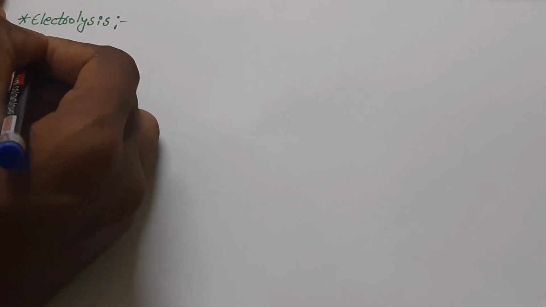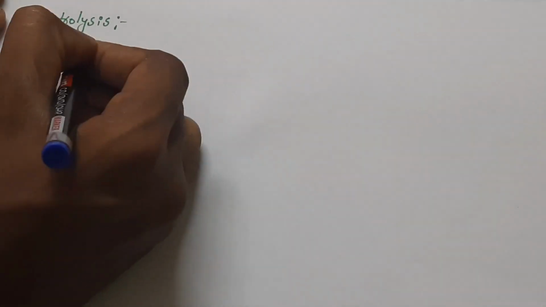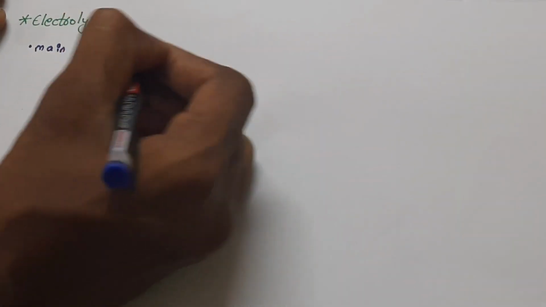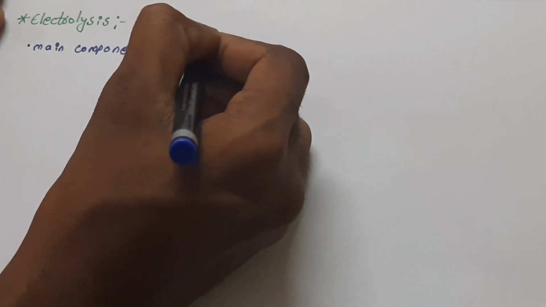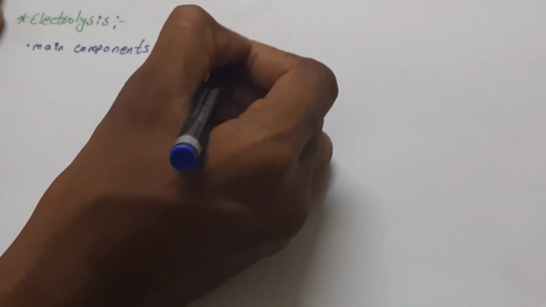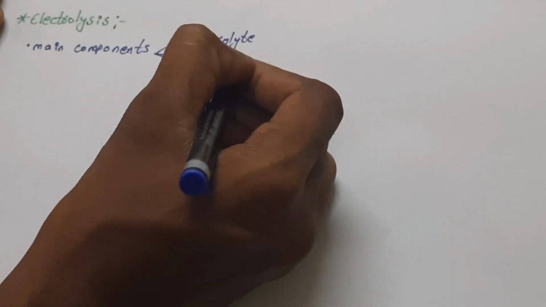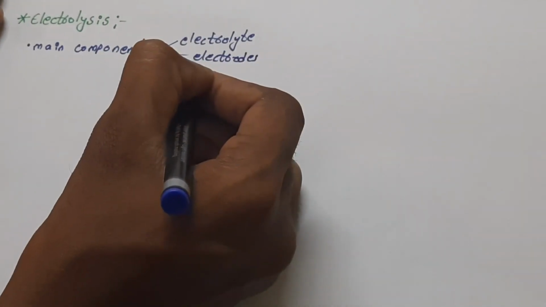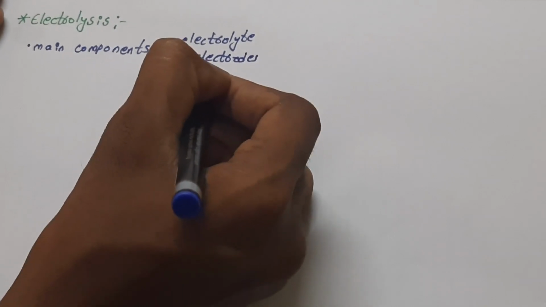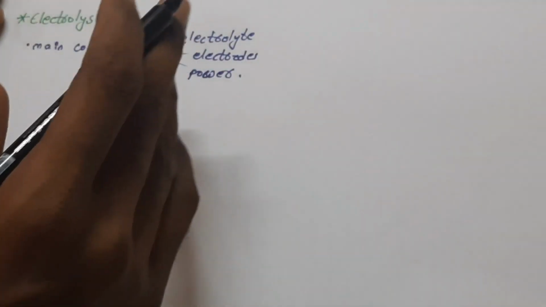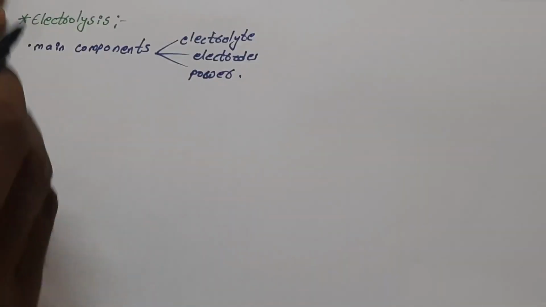The process includes three main components: the electrolyte, the electrodes, and the external power. These are the three main things required to carry out the electrolysis process.